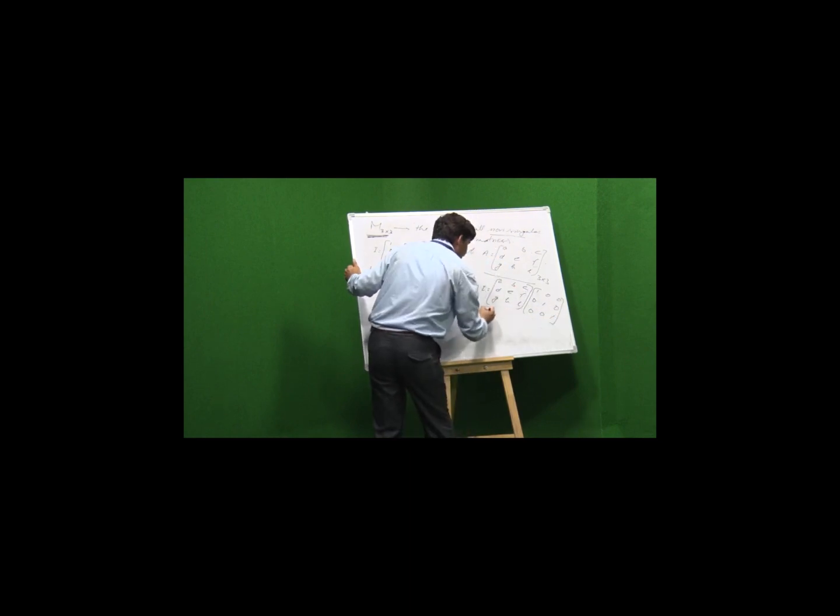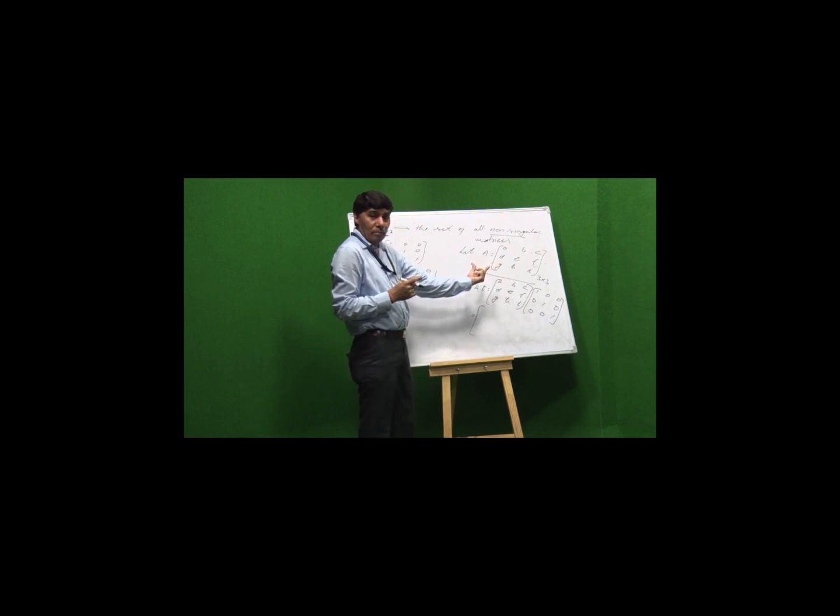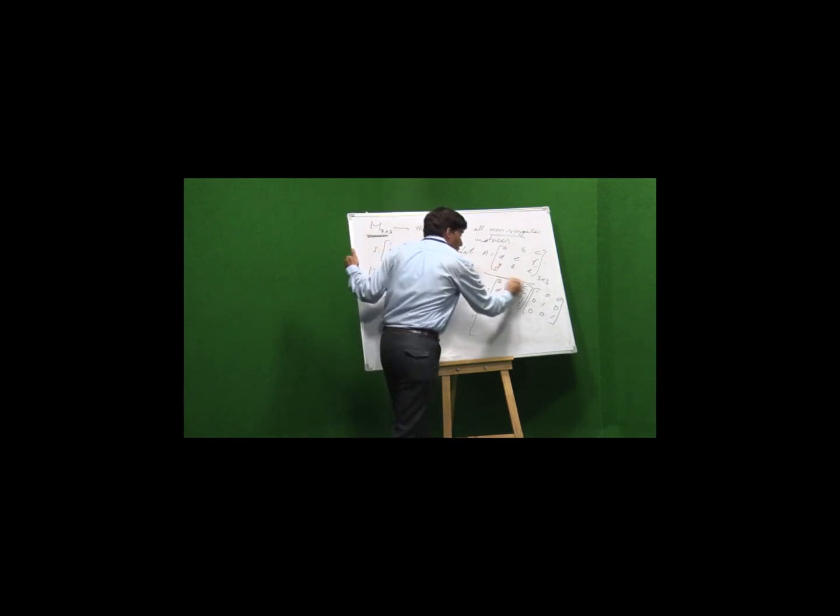We have to multiply this, using matrix multiplication. First row, first column: A into 1 is A, B into 0 is 0, C into 0 is 0, that means A. First row, second column: A into 0 is 0, B into 1 is B, and C into 0 is 0.